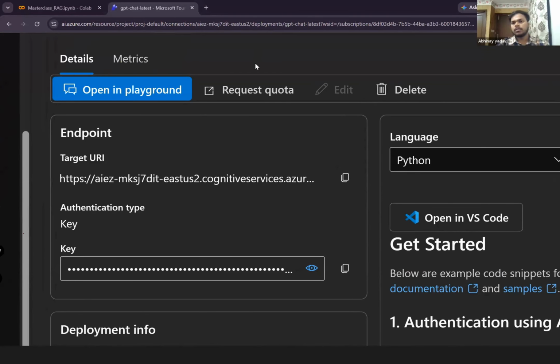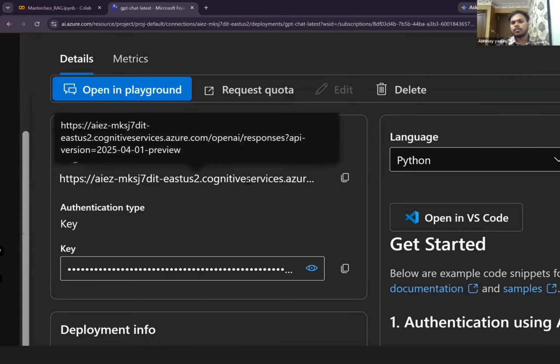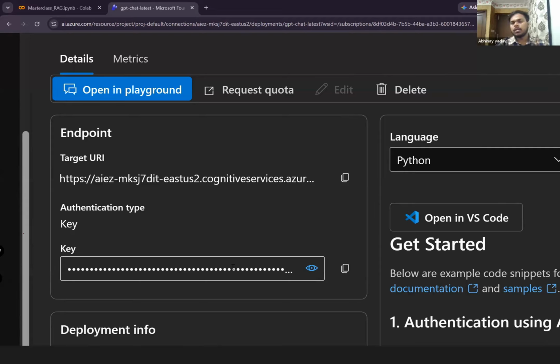And how can you access it? Just like if you want to go inside your home, right? What do you need? Let's say you are somewhere else. So what is the first thing you need? You need the address of your home. So this is the address of your model, of that particular model, whatever you want to access. So this is a must. What is the second thing? Once you reach the location of your home, just to unlock your home, you need the key. So this is the key. Just to unlock your model, just to query your model, you need this as well. So these two things are very, very important.